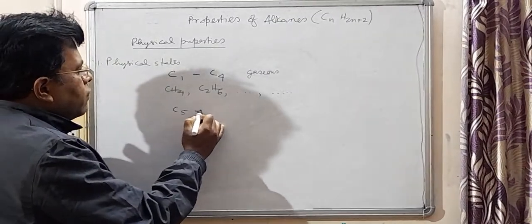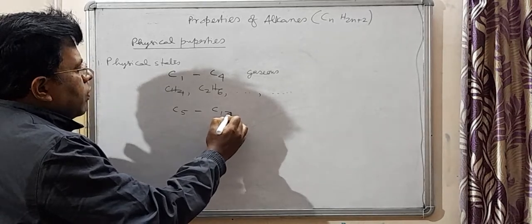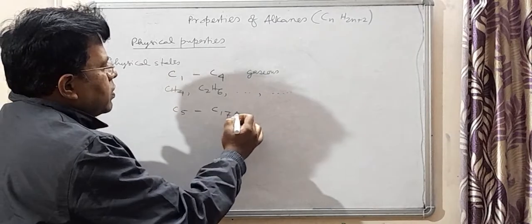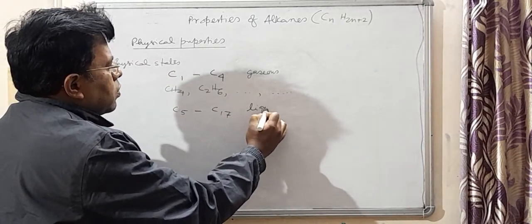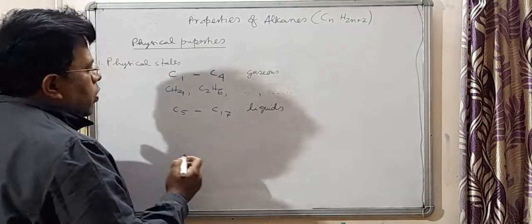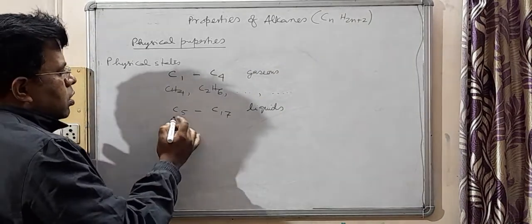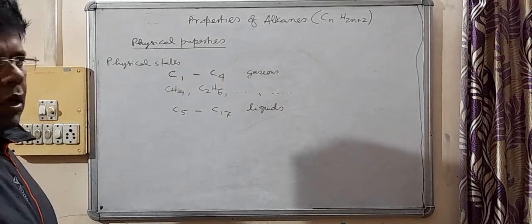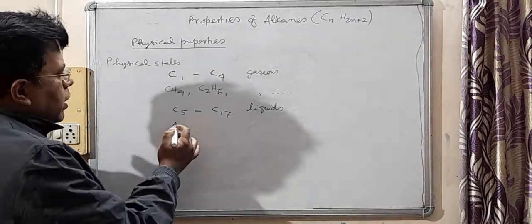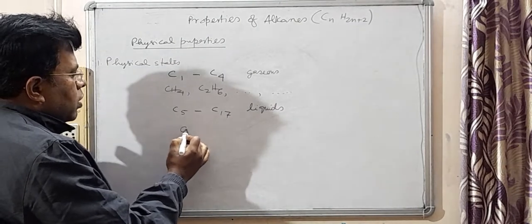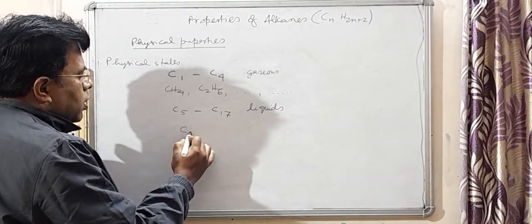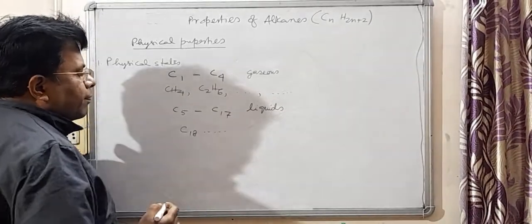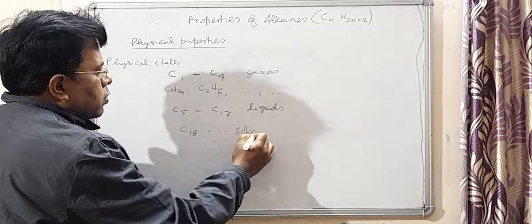Then C5 to C17 are liquids under normal condition. Say pentane, hexane, heptane, their physical states are liquid. And alkanes with more than 17 carbon atoms, that is C18 onwards, they are solids.